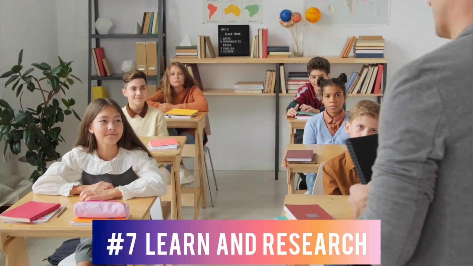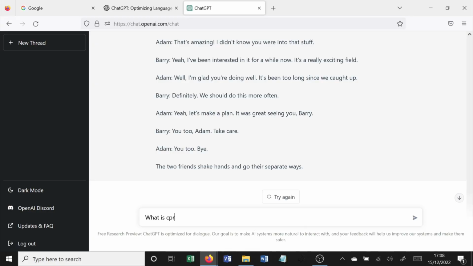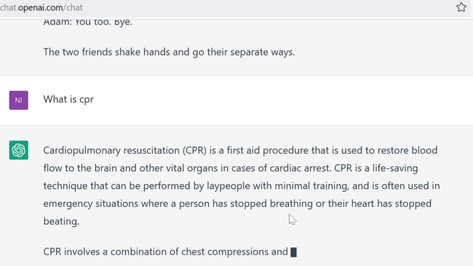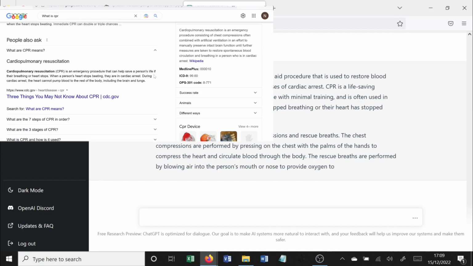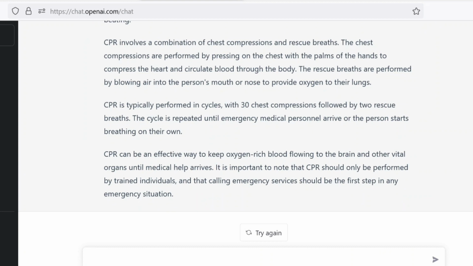It can teach you about and research anything quicker and with less ads than Google or YouTube. So what is CPR? So it got there in the end.